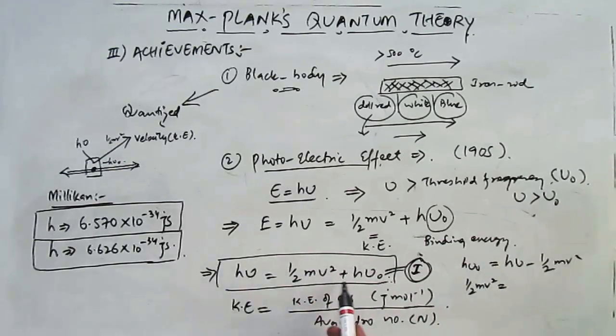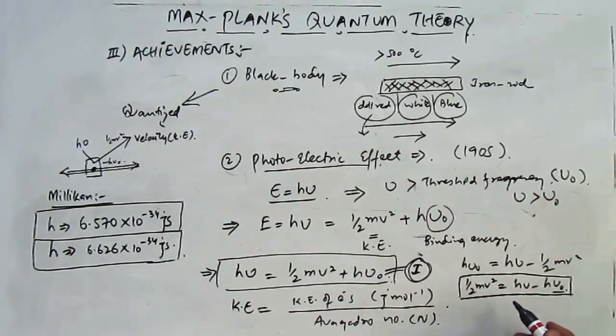The h nu naught will be transposed to the left hand side, so it becomes h nu minus h nu naught, the threshold frequency and the original frequency of the incident light. This is also in accordance with the law of conservation of energy. So the energy is always conserved. You can see that the energies are conserved.